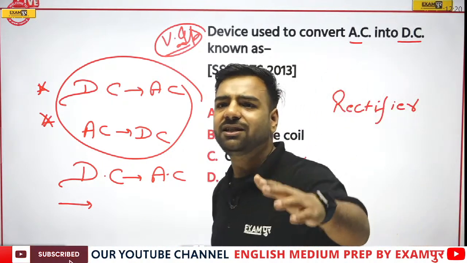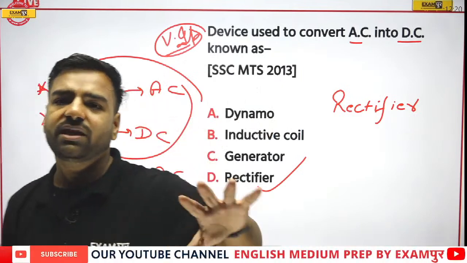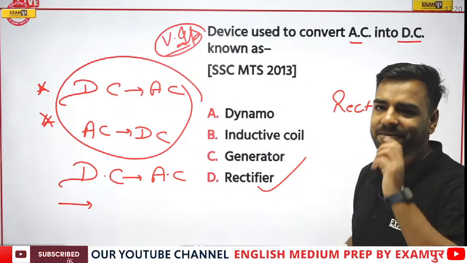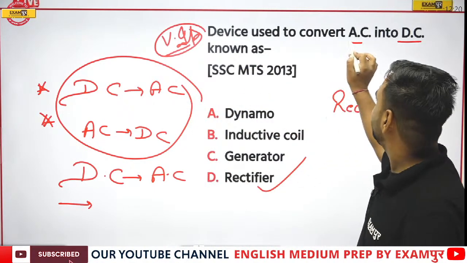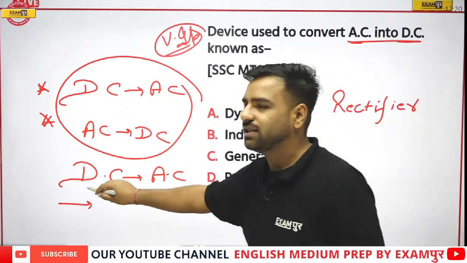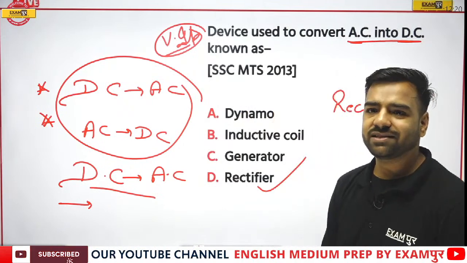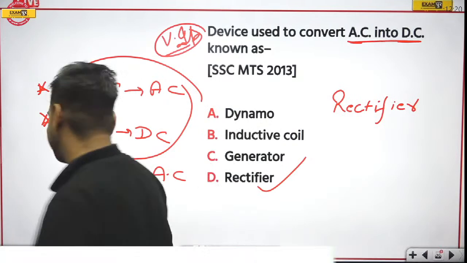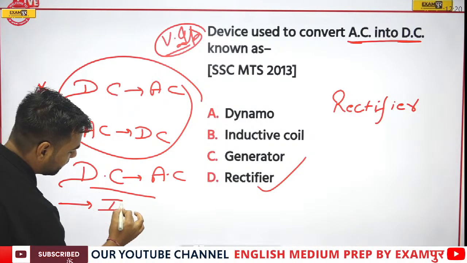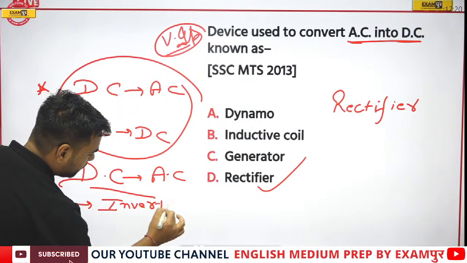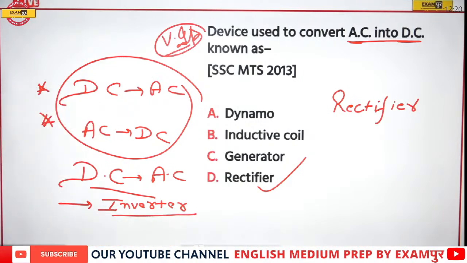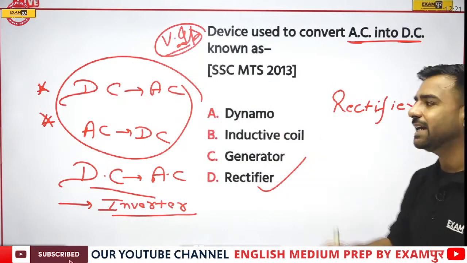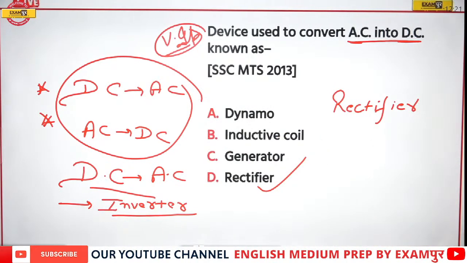Everyone, Navnita, Deep, we have Prajwal here. Everyone who is there in the session, are you aware of this part? Otherwise, I'll give you the answer directly, because both the questions are very important: AC to DC and DC to AC. Waiting for the answer. Generator. See, Prajwal, its answer would be inverter. Please remember this, because both the questions are important for the examination. It is asked many times. So this answer was rectifier.